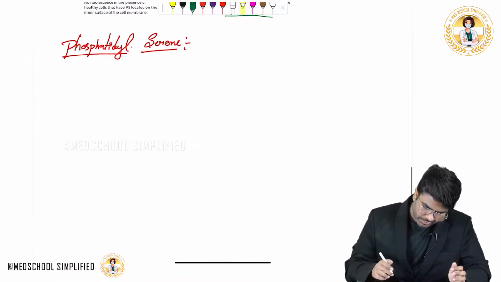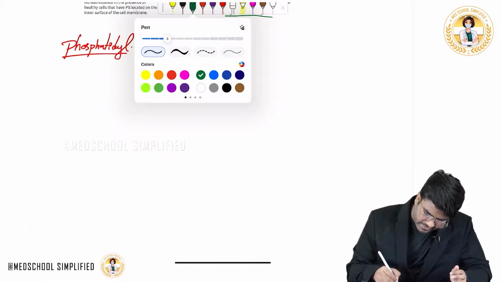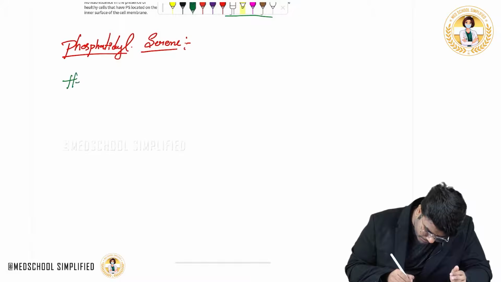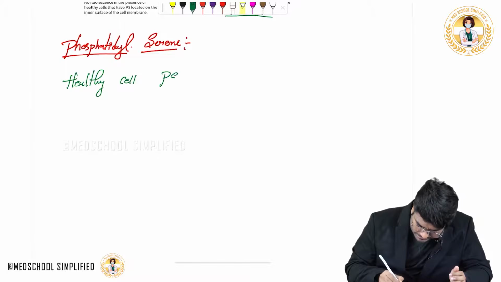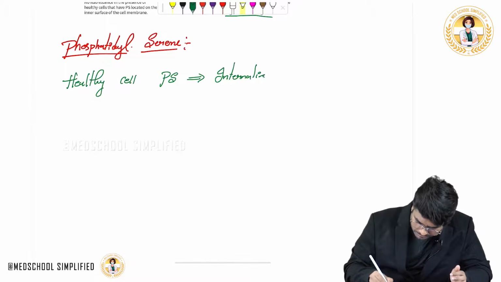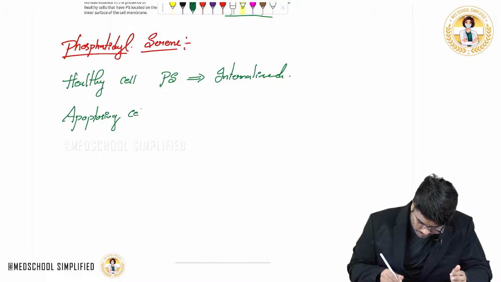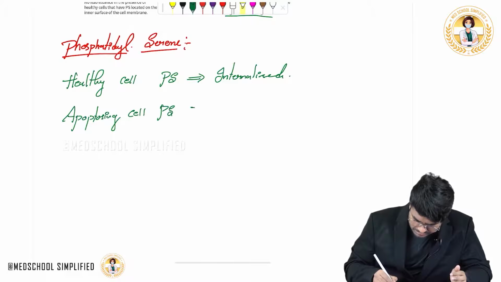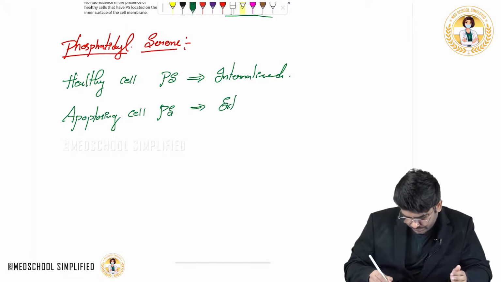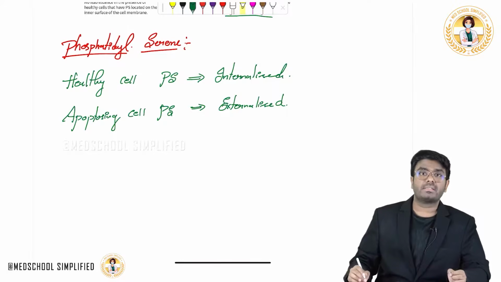So the point which I want you to know is, first, in a healthy cell, phosphatidylserine is internalized. In an apoptosing cell, phosphatidylserine molecules are externalized.